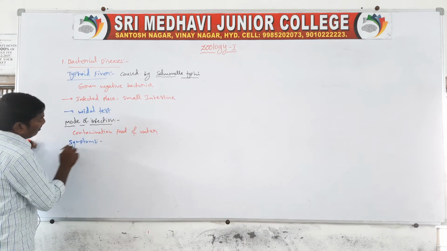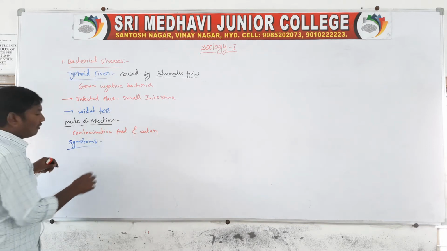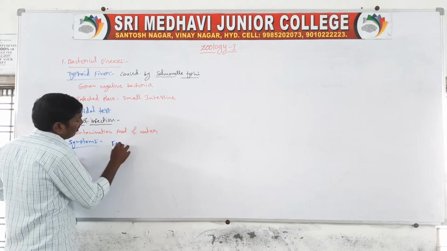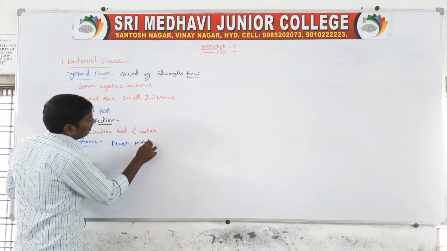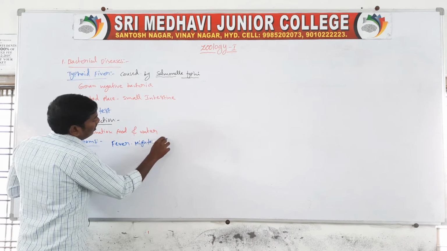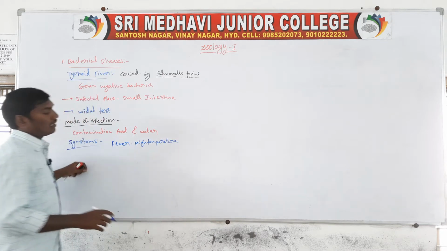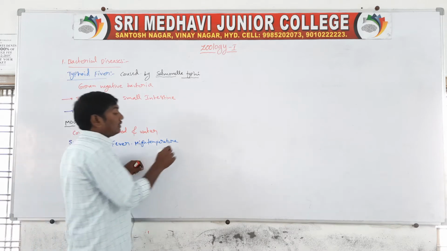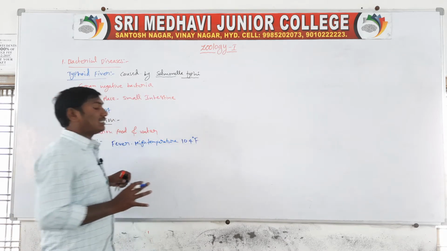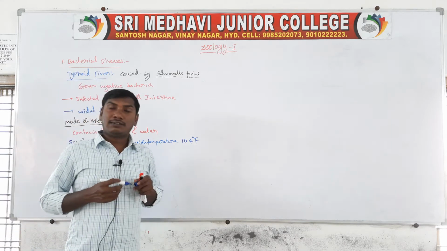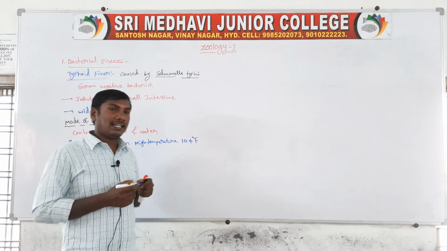These symptoms include fever, high temperature, body temperature of 104 Fahrenheit.